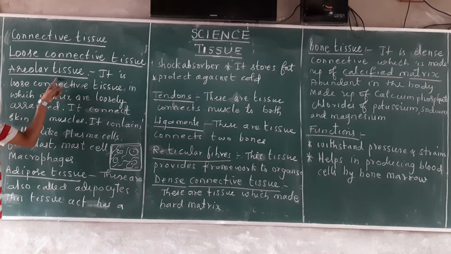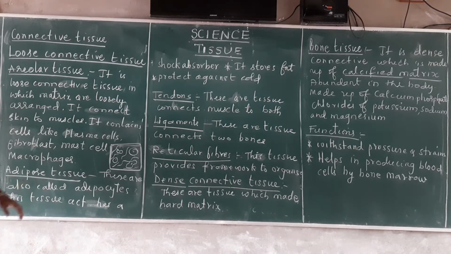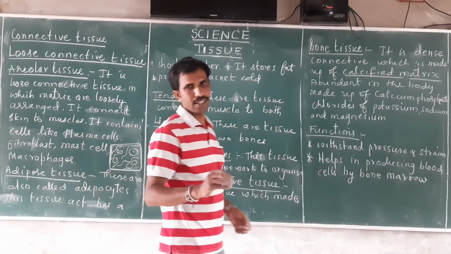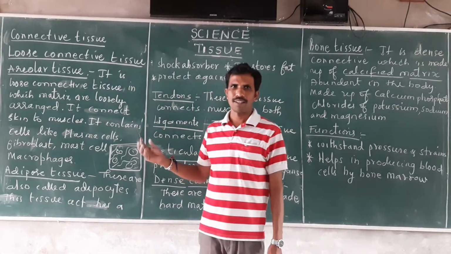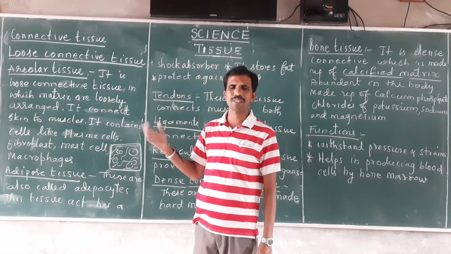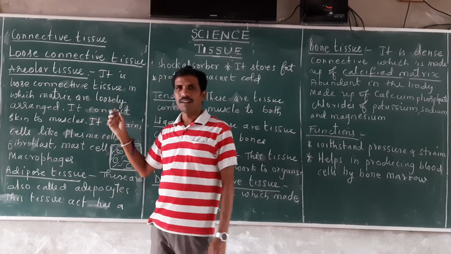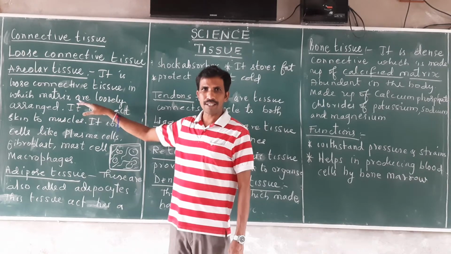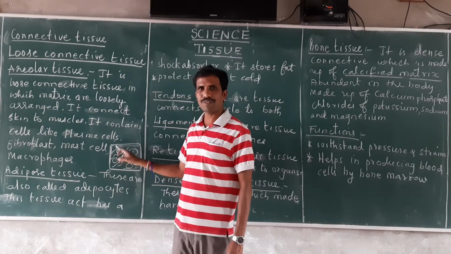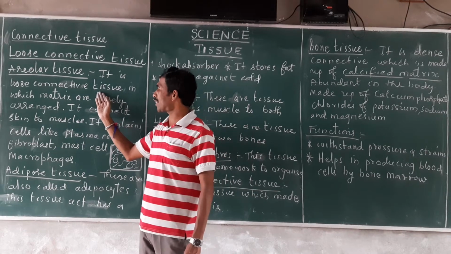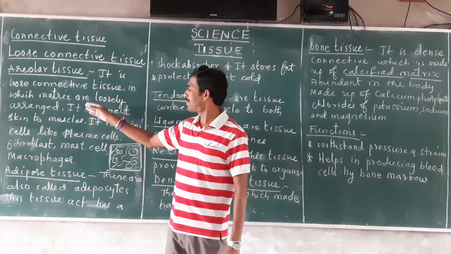The first type of loose connective tissue is areolar tissue. It is a loose connective tissue which connects different parts. Connective tissue is abundant in the body because it connects various parts. In areolar tissue, the matrix is loosely arranged with cells, fibers and intercellular space. That is the characteristic of areolar tissue.